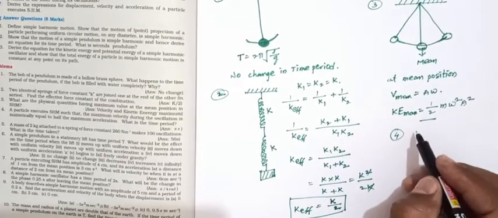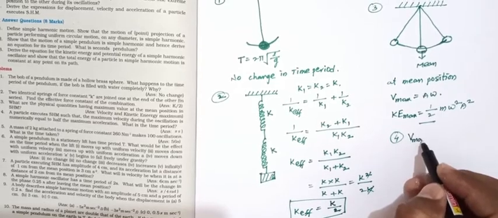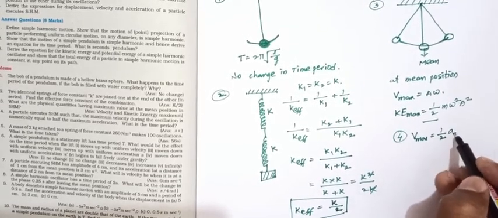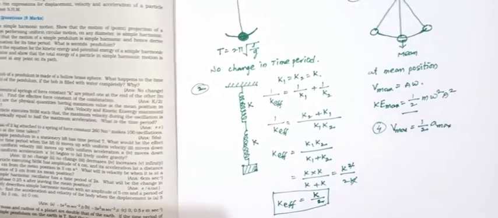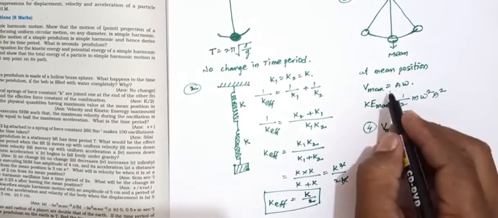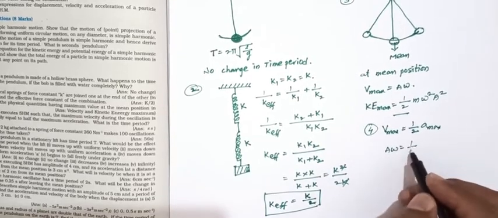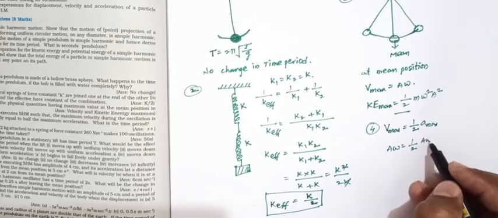So here the equation is, maximum velocity equals half of the maximum acceleration. Maximum velocity equals A omega, which equals half into maximum acceleration, A omega square.